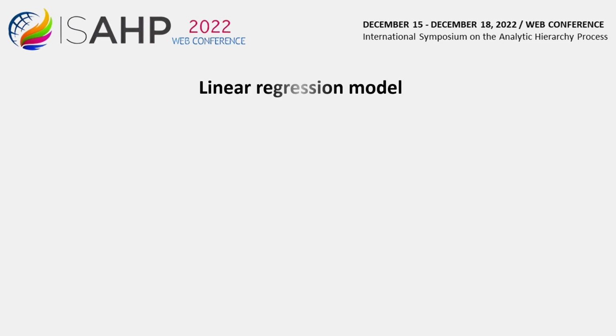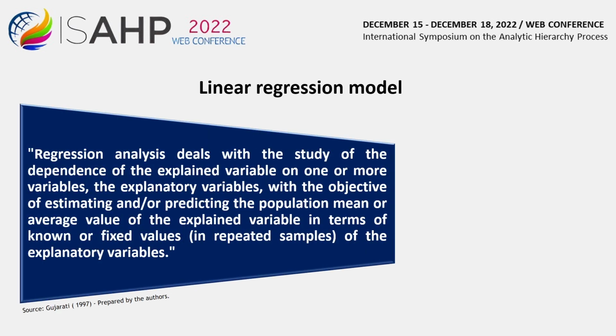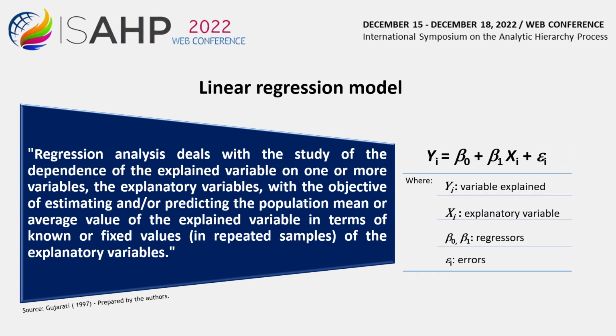The market price modeling process requires the application of the linear regression model, which according to Gujarati is the study of the dependence of the explained variable on one or more variables, the explanatory variables, with the objective of estimating and/or predicting the population mean or average value of the explained variable in terms of known or fixed values, in repeated samples, of the explanatory variables. The equation of the simple regression model is as follows: Y equals beta 0 plus beta 1 times Xi plus epsilon i, with Y being the explained variable, Xi the independent variable, beta 0 and beta 1 the regressors, and epsilon i the errors.